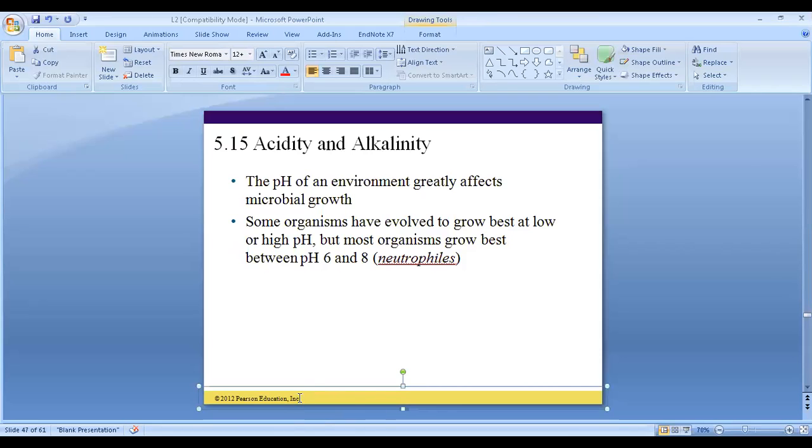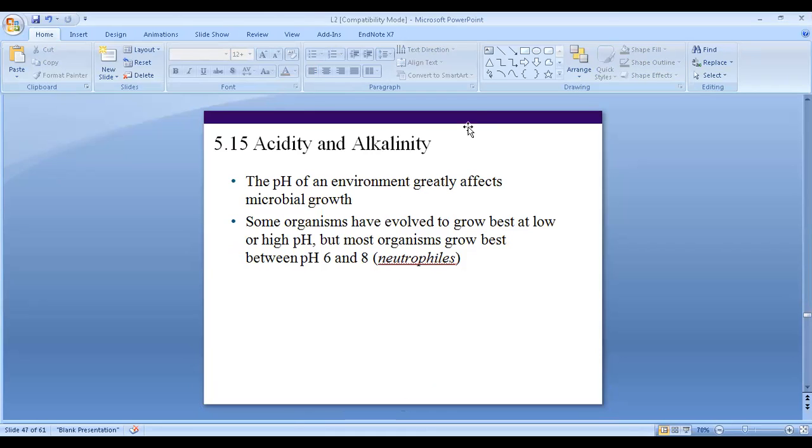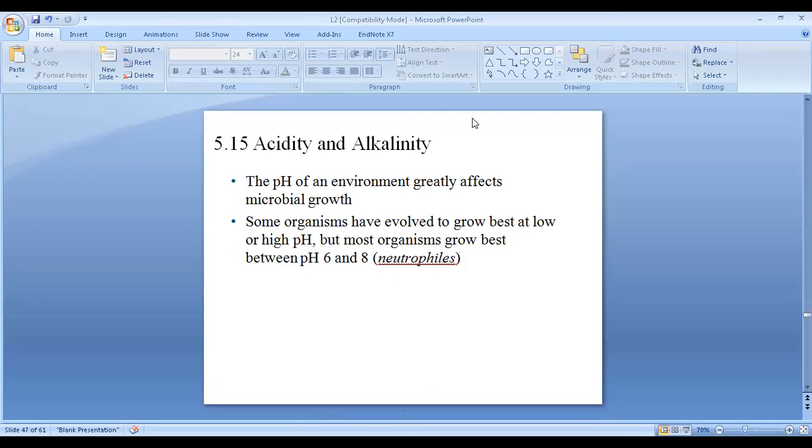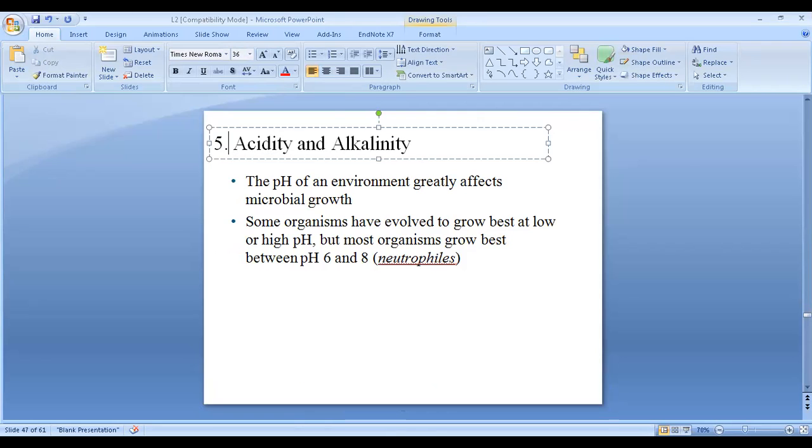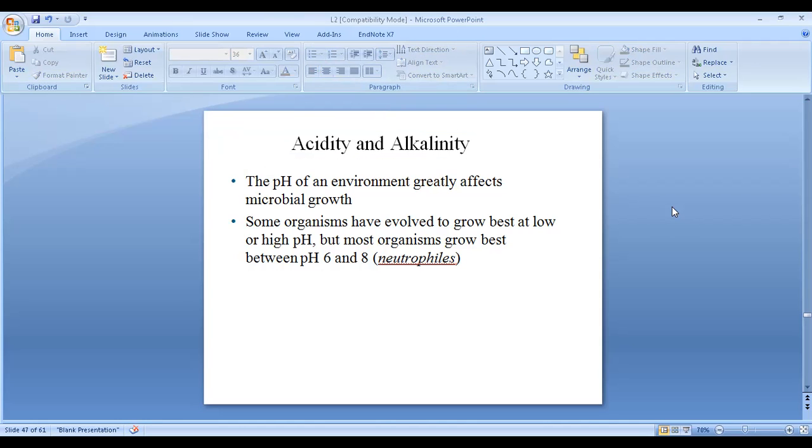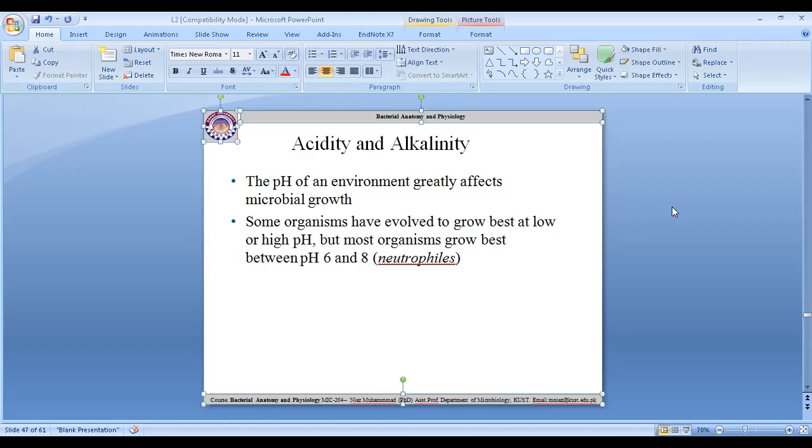So we are talking here about how acidity and alkalinity affect microbial growth. The pH of an environment greatly affects microbial growth.